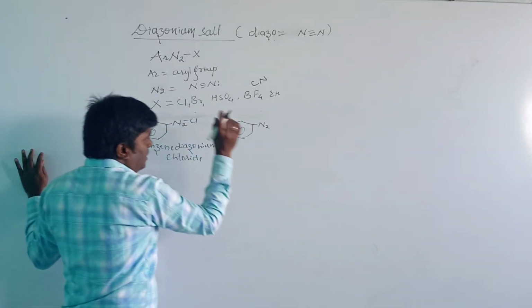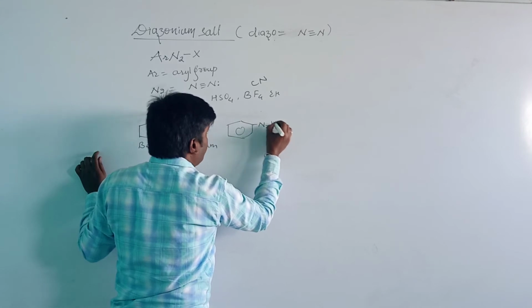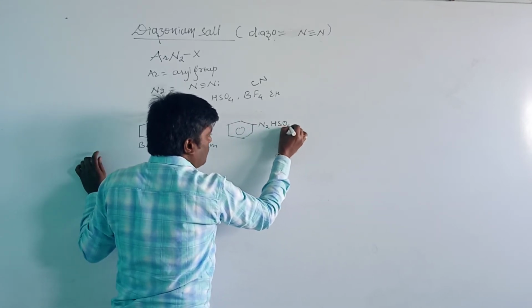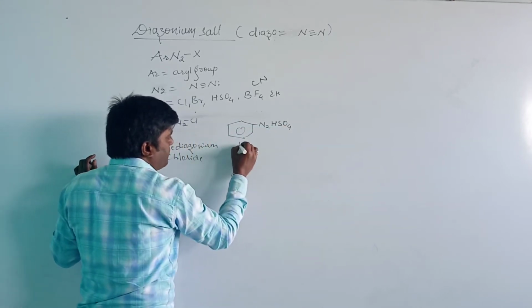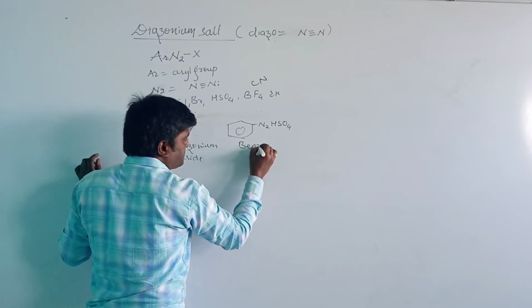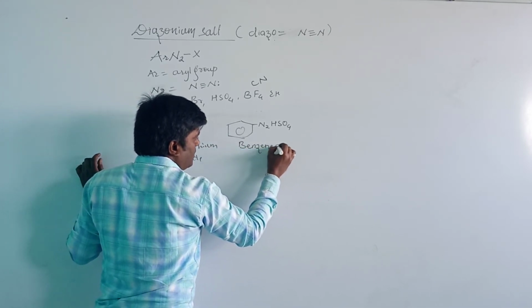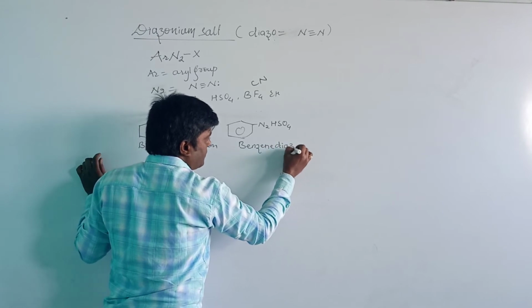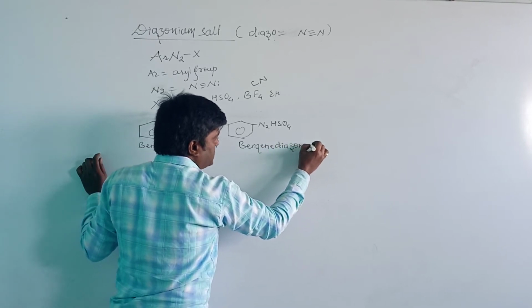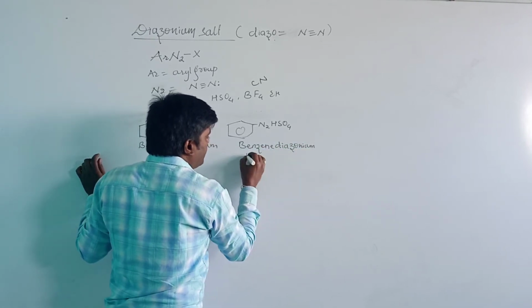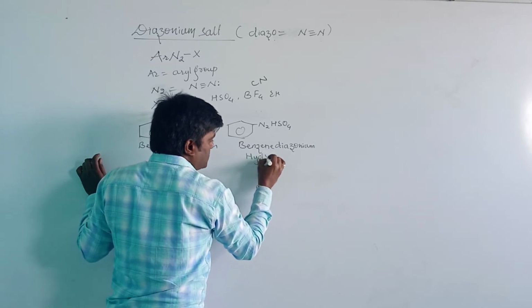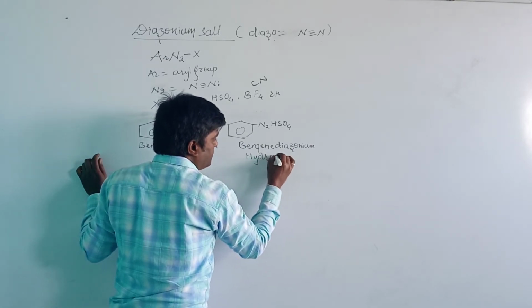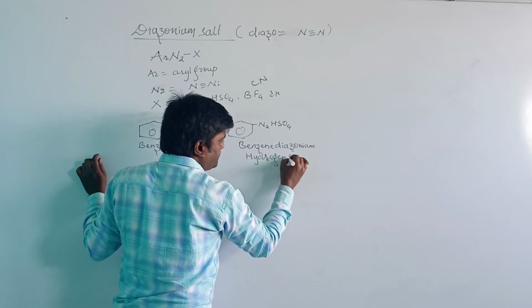Then if we put hydrogen sulfate, HSO4, it is known as benzene diazonium hydrogen sulfate.